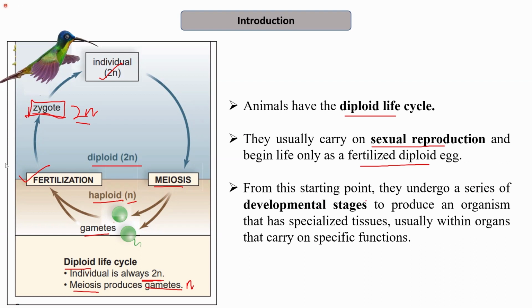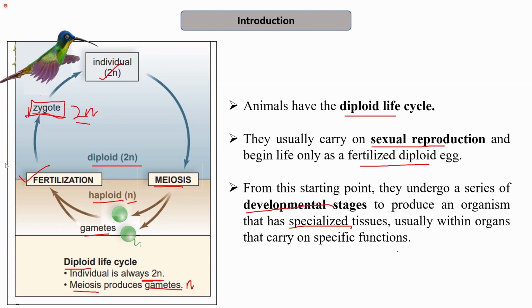From this starting point, that is from the fertilized diploid egg or the zygote, they undergo a series of developmental stages to produce an organism that has specialized tissues, usually within organs that carry on specific functions. So as I mentioned, that zygote undergoes development, and during these developmental stages, it can produce some specialized tissues, or these tissues may develop into some specialized organs that carry on specific functions.